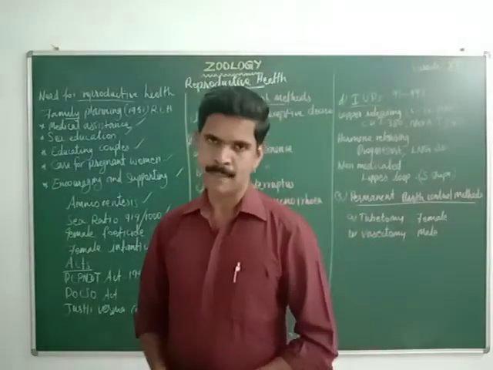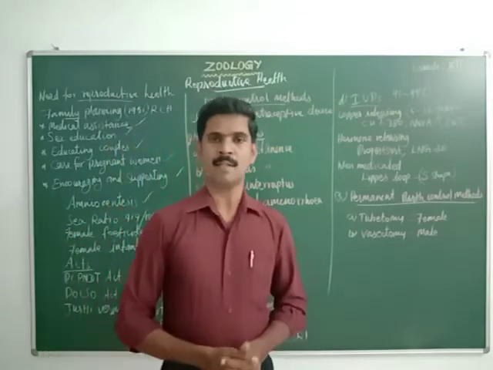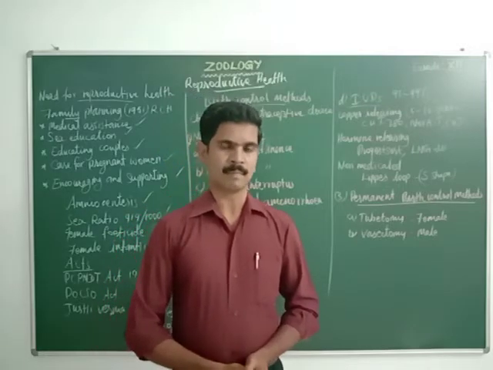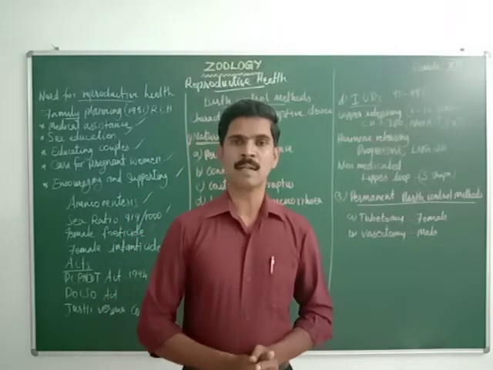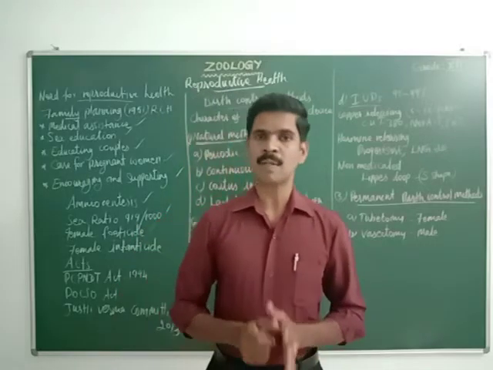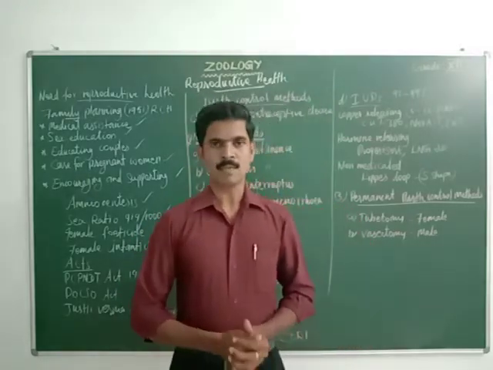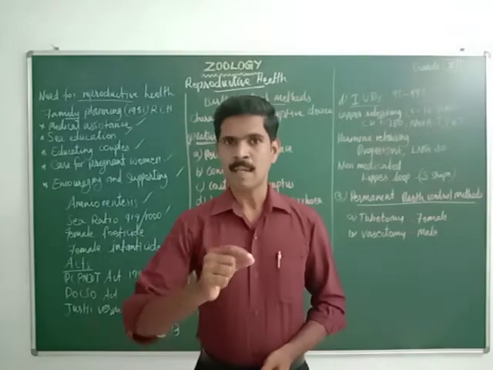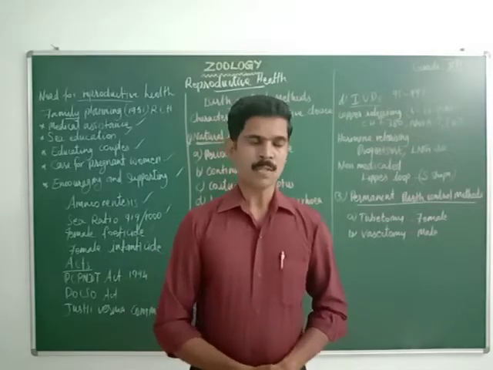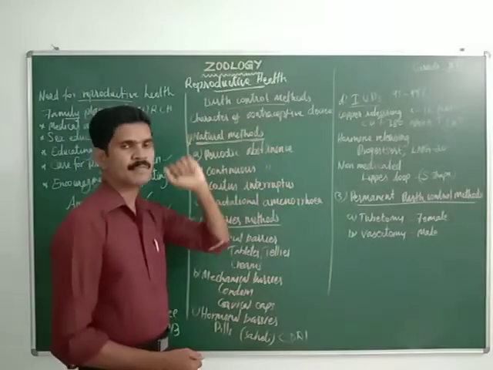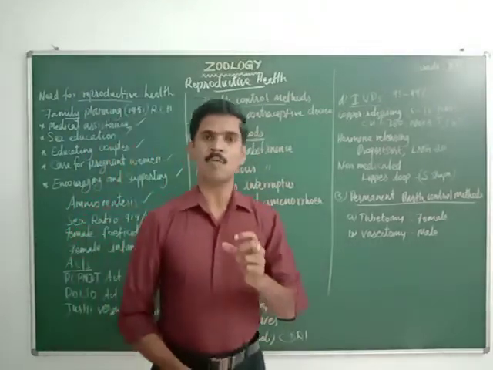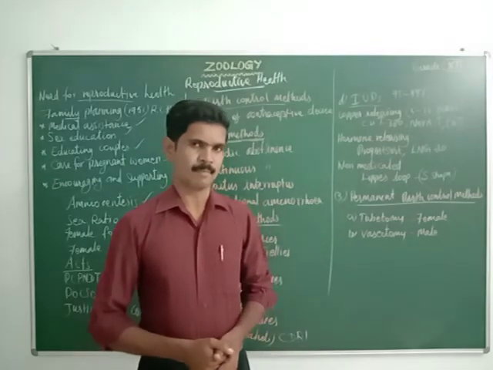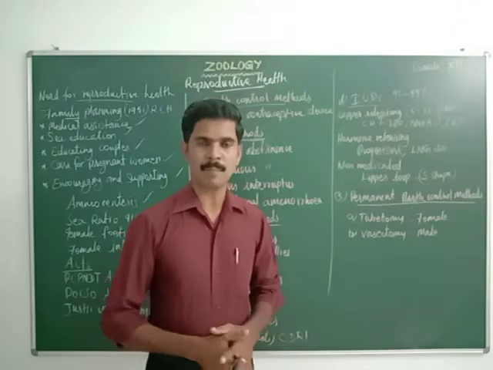Hope you understood that. Now we are going to study one of the very important 5-mark questions: birth control methods. See, there are a lot of methods available nowadays to prevent fertilization. So in this topic, we are going to study some important methods of birth control. First we are going to study the definition of birth control. Birth control means the voluntary usage of contraceptive procedures to prevent fertilization, to prevent the formation and development of a baby.